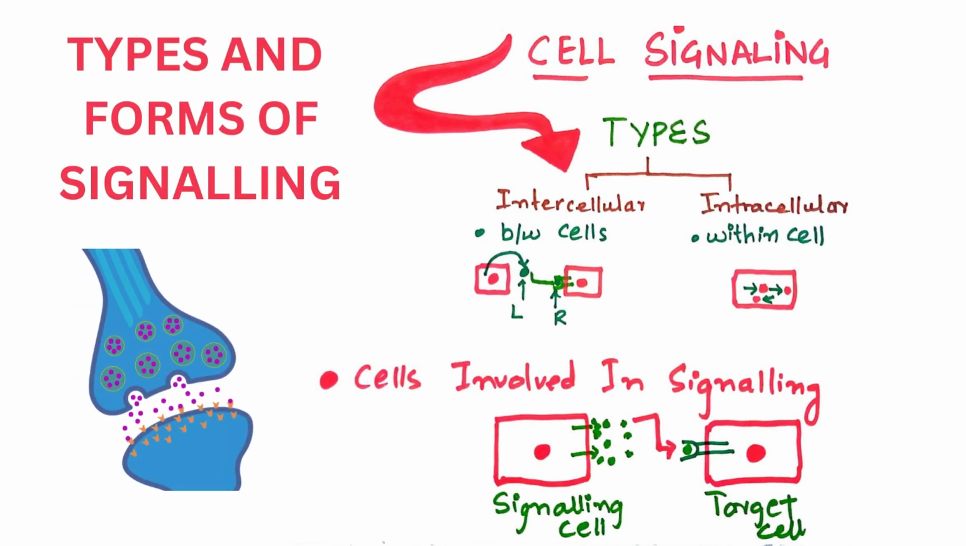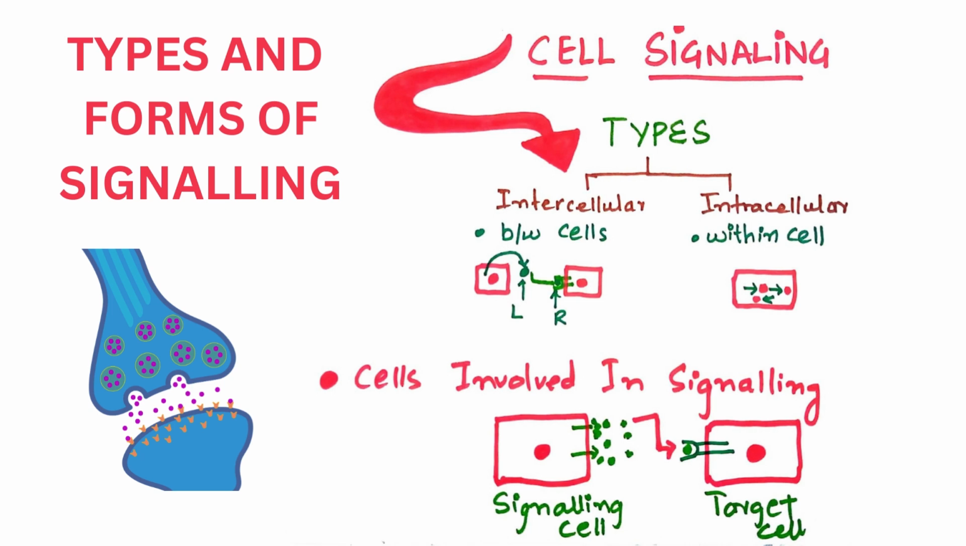In today's video, we will discuss the types and the forms of signaling. So, we have two types of signaling. The first one is intercellular signaling and the second one is intracellular signaling. When the communication occurs between the cells, then it will be intercellular signaling. But when the communication occurs within the cell, then it will be intracellular signaling.